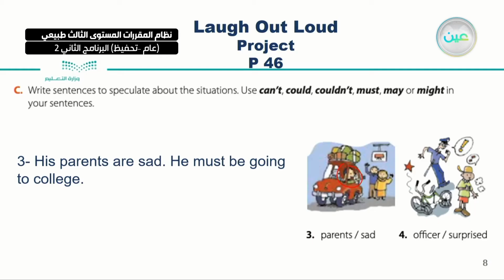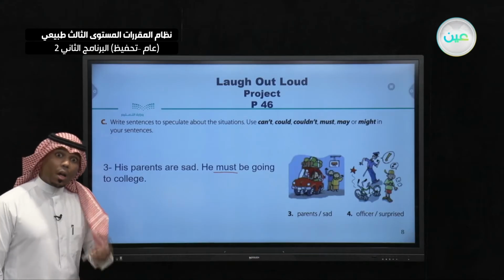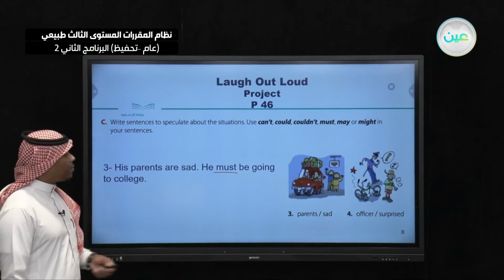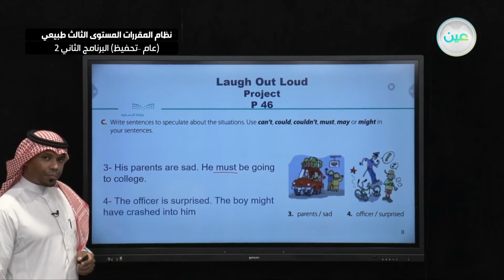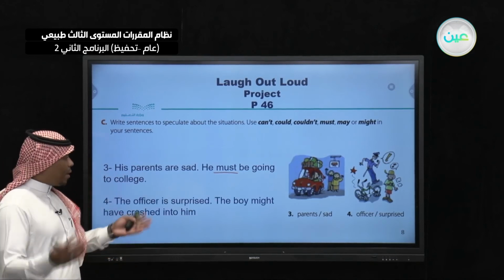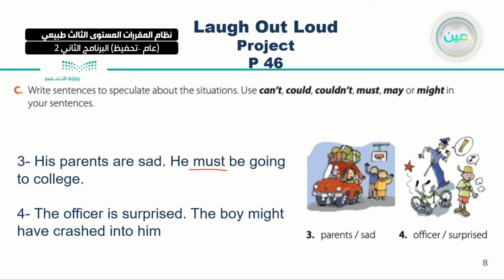Number 3, his parents are sad because he must be going to college. Maybe, I'm speculating now, okay, guys? He must be going to college. So they are sad. Number 4, why is the officer surprised? Because the boy might have crashed into him.